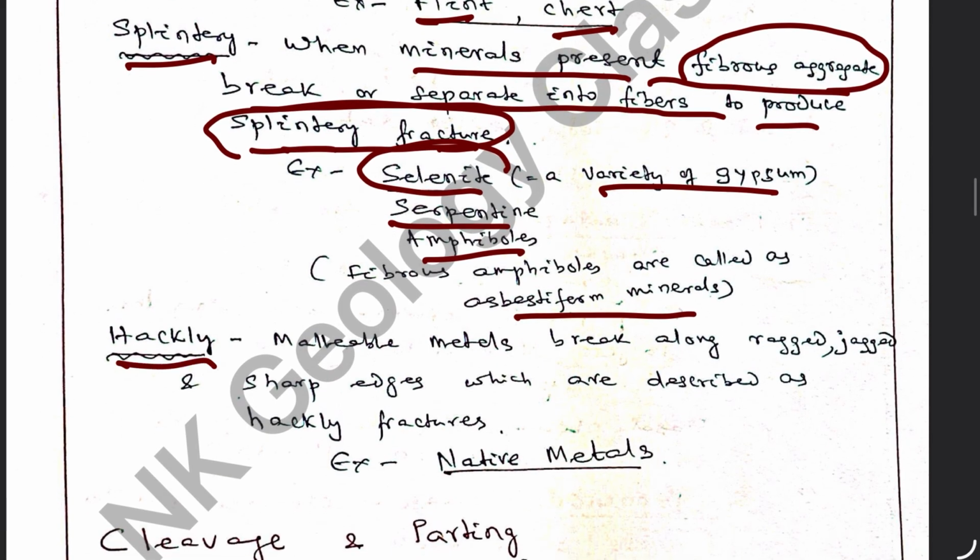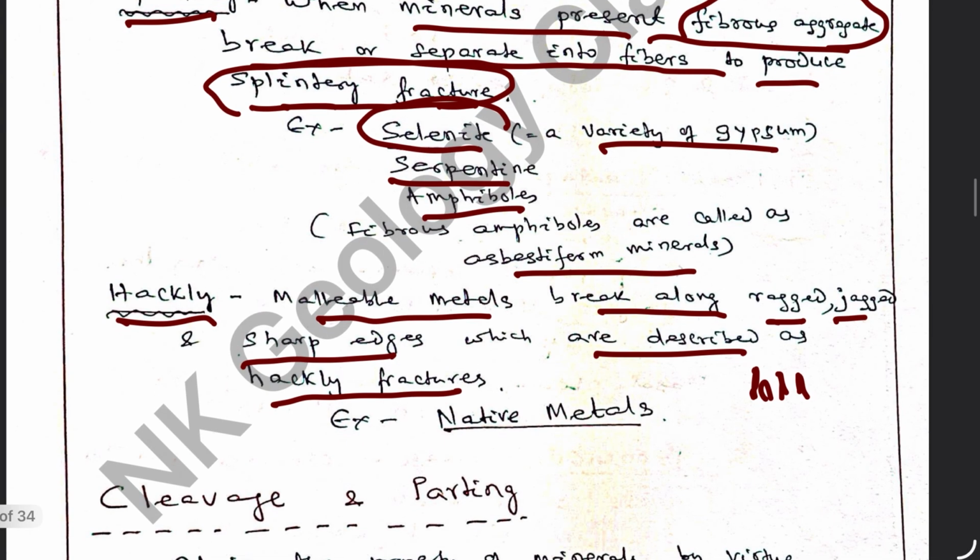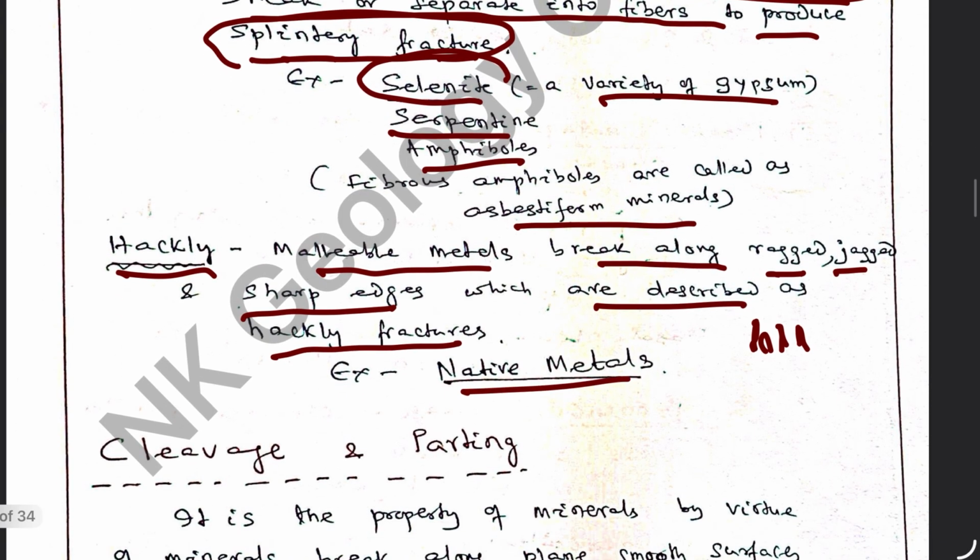Hackly: here the malleable metals break along ragged or jagged or sharp edges, which are described as hackly fracture. That means the surface is filled with very sharp, pointed, needle-like projections. This is hackly fracture, as we find in case of native metals.